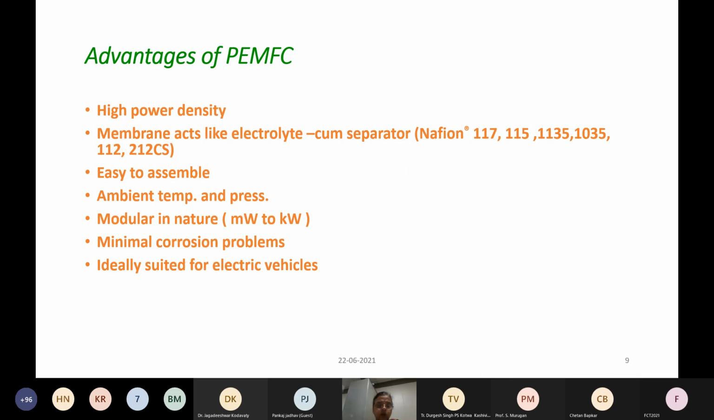Pressure nowadays, cells are also operating at a high pressure. So it works at slightly higher pressure or at ambient pressure. And it is modular in nature. And there are minimal corrosion problems. And it is ideally suited for electric vehicles. Being a low temperature fuel cell, it can easily be started. So it is ideal for electric vehicles.